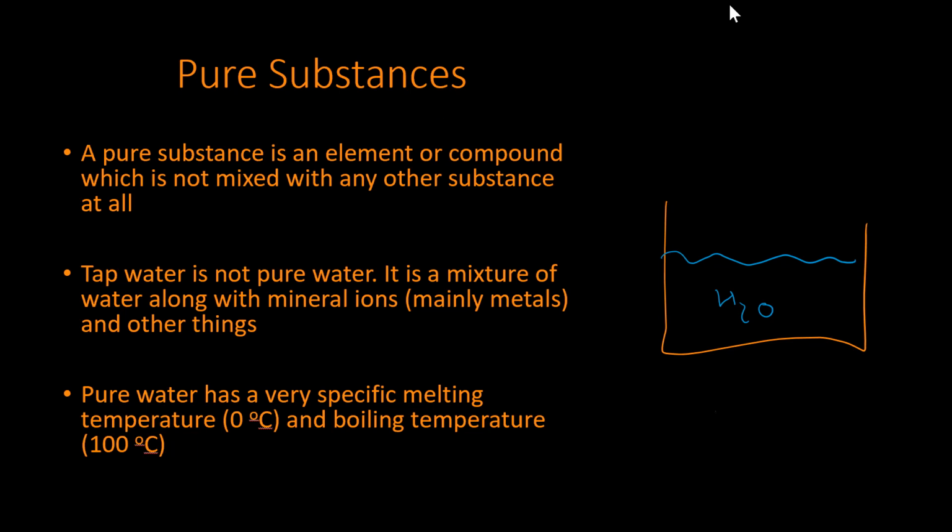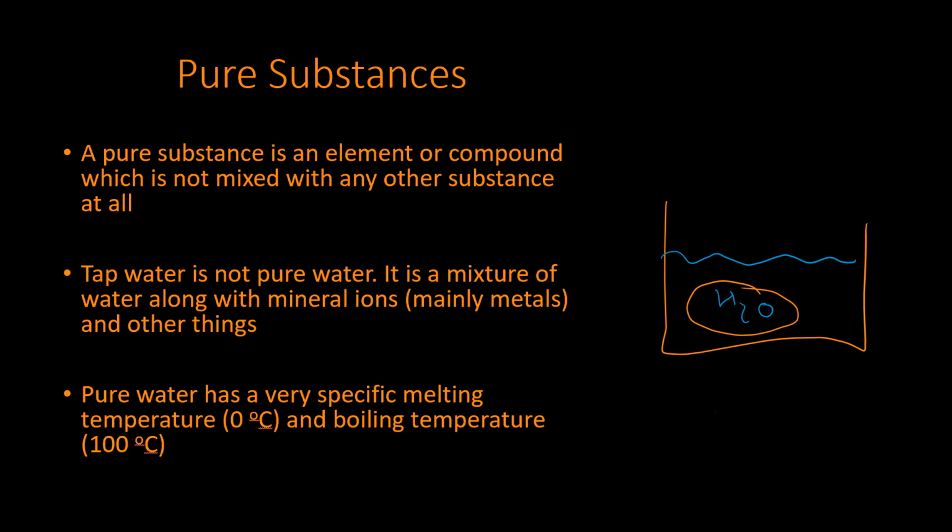Right, pure substances. So a pure substance is just an element or a compound, or anything which is on its own and it's not mixed with any other substance, right? For example, pure water. Pure water is just H2O, right? And you have a look at this lovely diagram on the side. Okay, pure water is just H2O with literally nothing else with it. Okay, so H2O, the only molecules in that container in this case would be H2O, and that's what tells us that it's a pure substance.